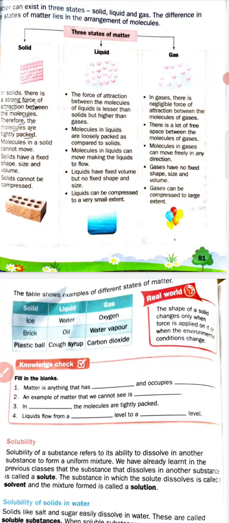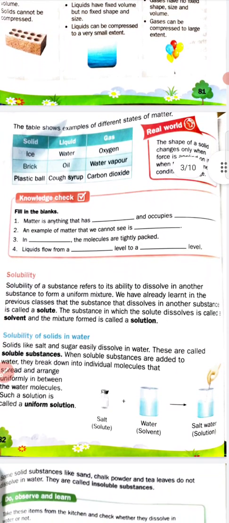You can see there is a table showing examples of the different states of matter: solid, liquid, gas. Okay students, examples of solids: ice, brick. Liquids: water, oil, cough syrup. Gases: oxygen, water vapor and carbon dioxide. So students, I hope you understand.